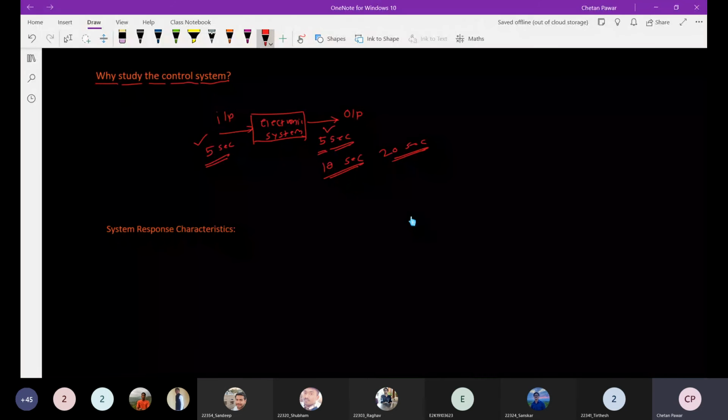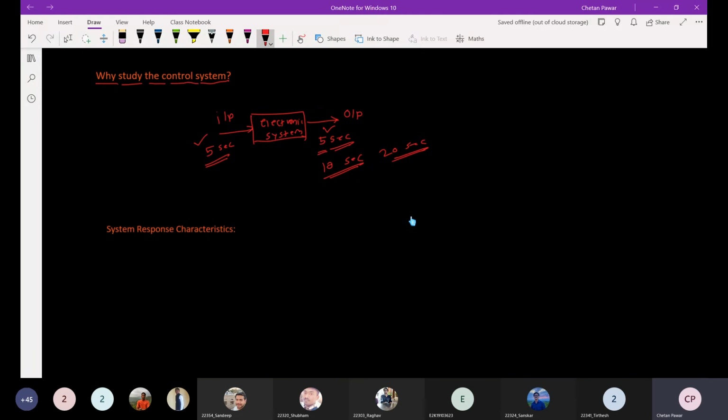So for this kind of thing, you need to study this system properly. You need to do the analysis of this system properly, so that it should give the output at 5 seconds only. That kind of analysis we say a transient analysis or steady state analysis.